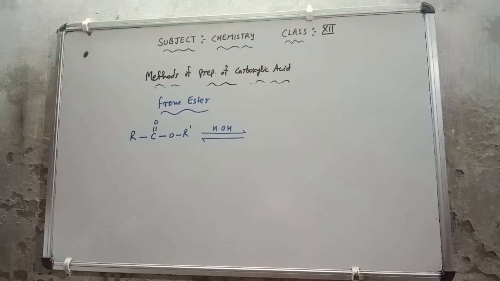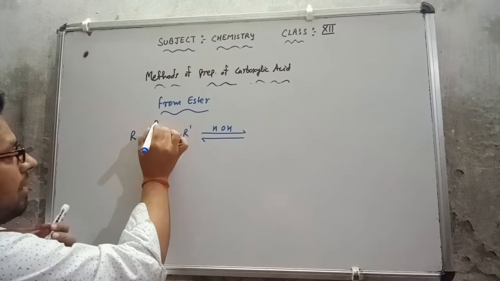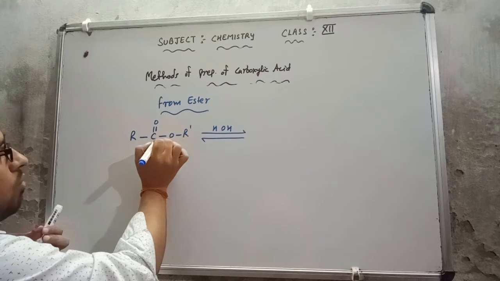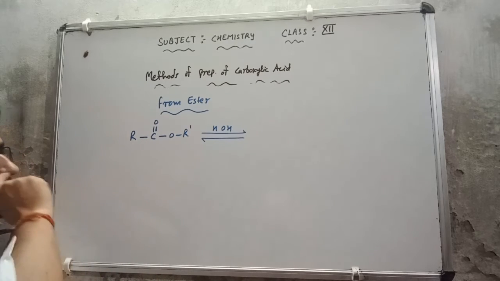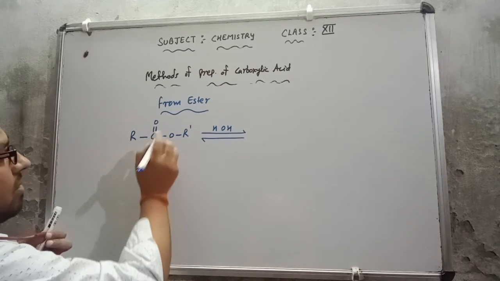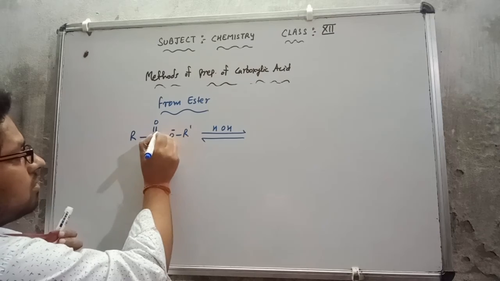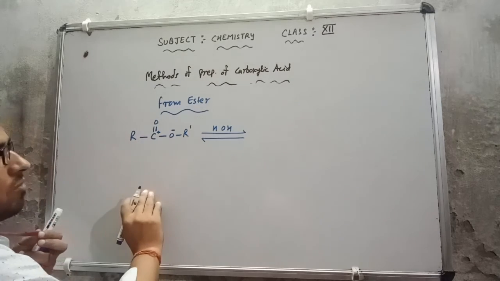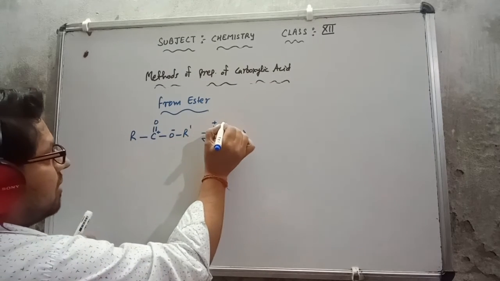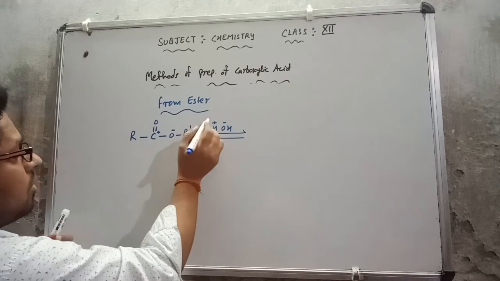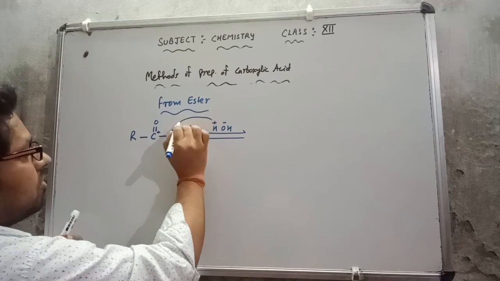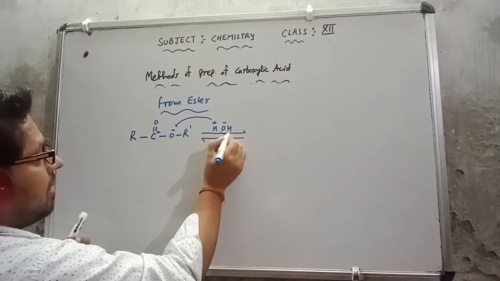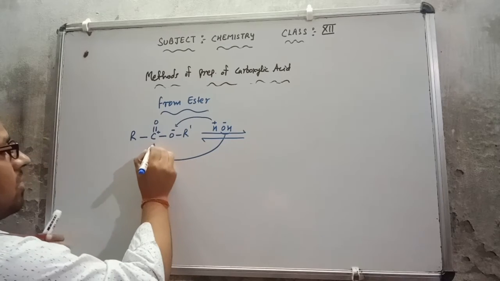Now you know this oxygen is more electronegative, so the bond electron is transferred towards the oxygen. So oxygen is getting negative charge, and this carbon is getting the positive charge. So this is the positively charged hydrogen, negatively charged hydroxide. So positive charge will be attached with the negatively charged oxygen, and negative charge will be attached to the positively charged carbon.